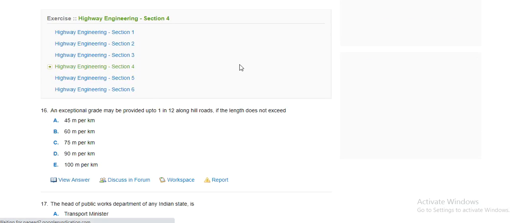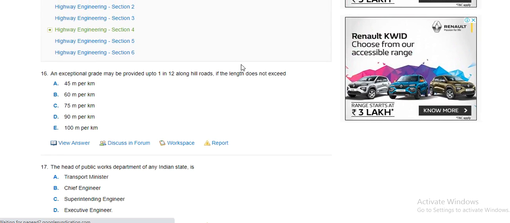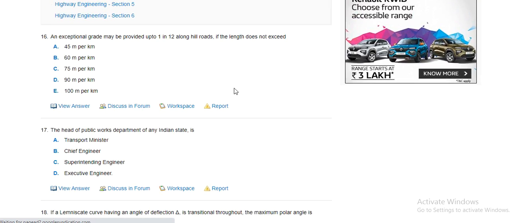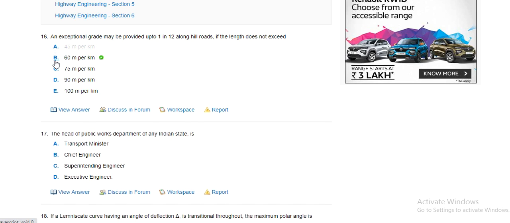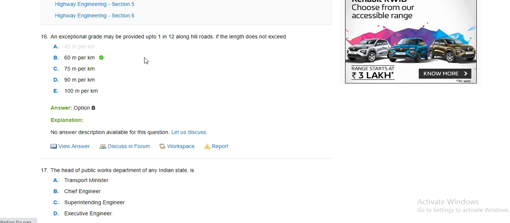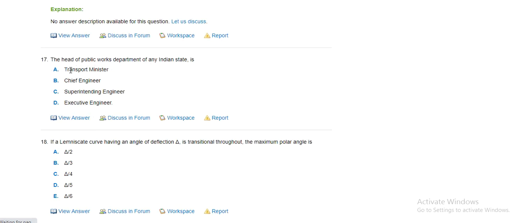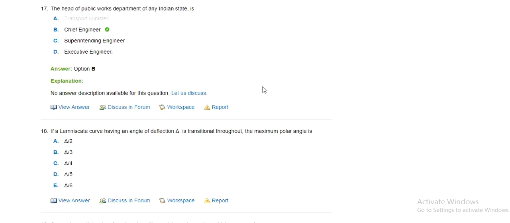Next, an expansion grade may be provided along hill roads. If the limit does not exceed 45 meter per kilometer, no. 60 meter per kilometer, yes. The limit does not exceed 60 meter per kilometer. The head of the Public Works Department of any Indian state is the Transport Minister, no. Chief Minister, no. Chief Engineer, yes. Chief Engineer.